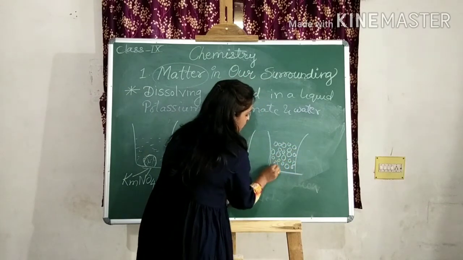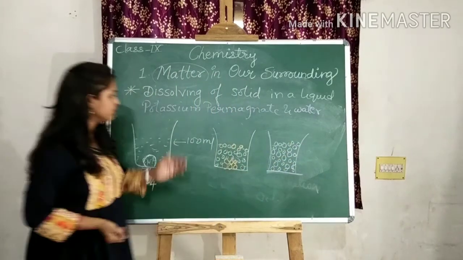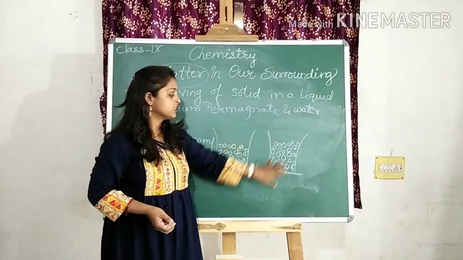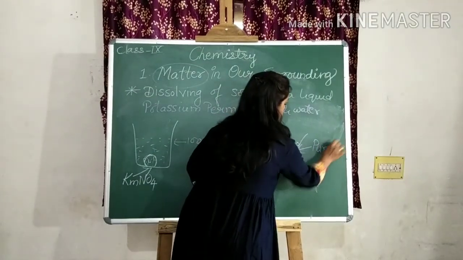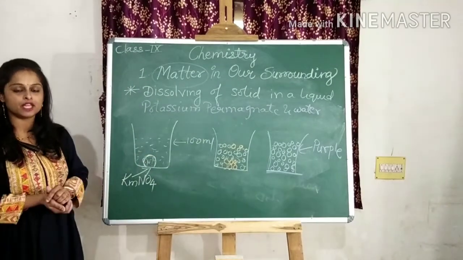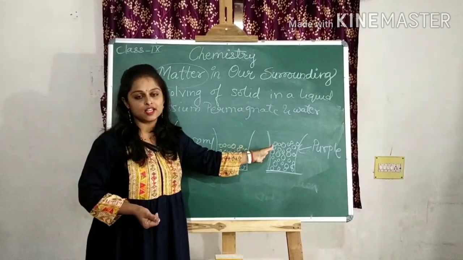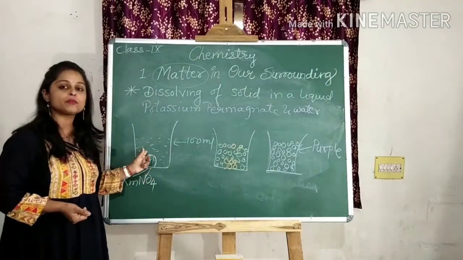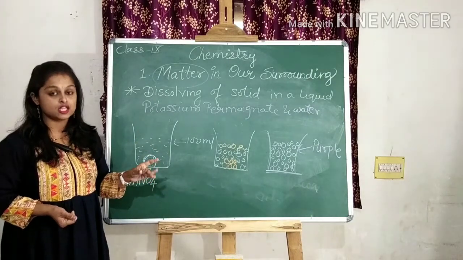That means you don't need to stir this water; the potassium permanganate will mix into the water by itself. And at the last you will see that the color of the water becomes purple. Actually the color of potassium permanganate is purple. So at the end, the colorless water becomes colorful, purple. This experiment shows that water is also made up of tiny particles and potassium permanganate is also made up of tiny particles.